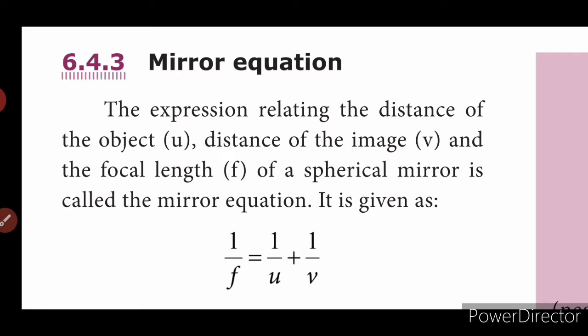The third rule: a ray passing through the focus gets reflected and travels parallel to the principal axis. The fourth rule: a ray incident at the pole of the mirror gets reflected along a path such that angle of incidence is equal to the angle of reflection. So these are the four rules we saw for constructing the images.